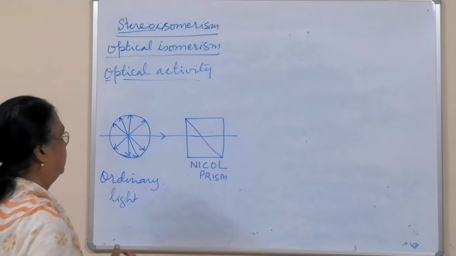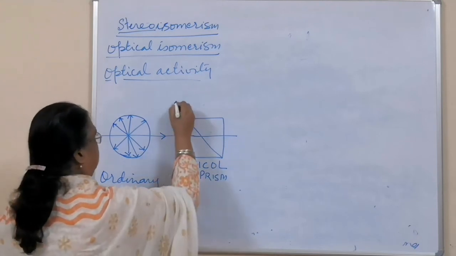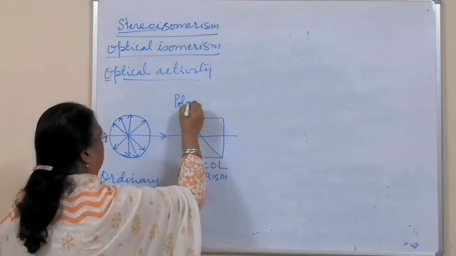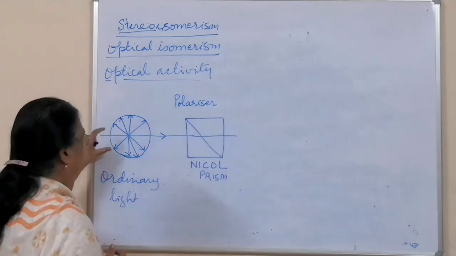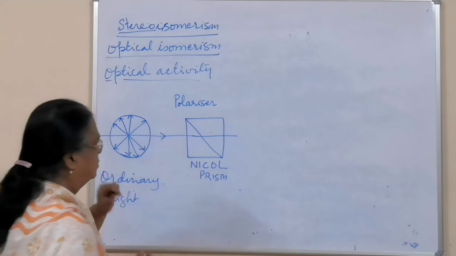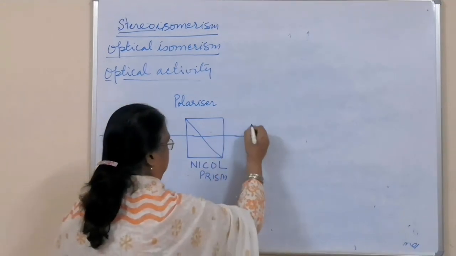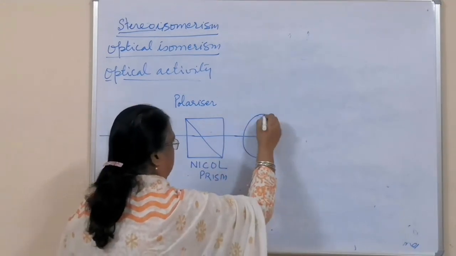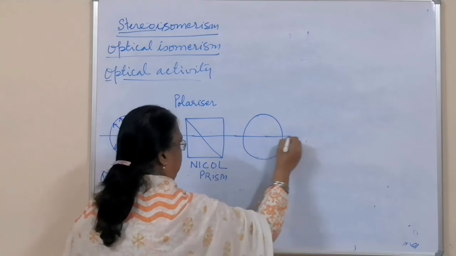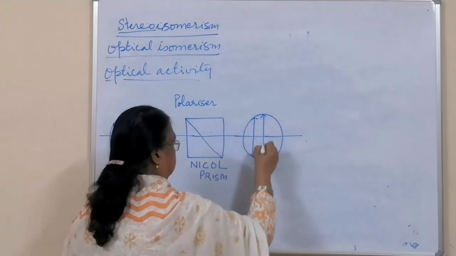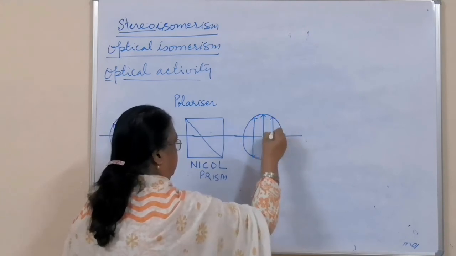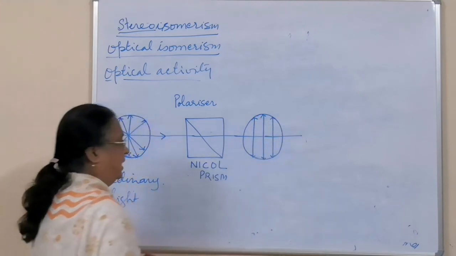They are of a special material, and this Nicol prism is called a polarizer. Remember that. So when ordinary light is made to pass through it, the light which comes across has all its vibration set in one direction. They were moving in all directions, but now it will be set in one direction.